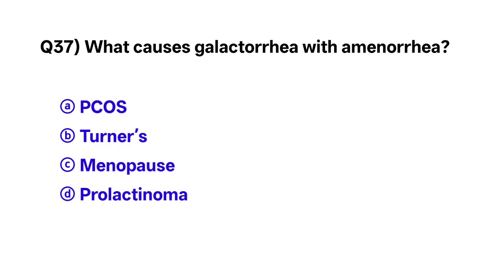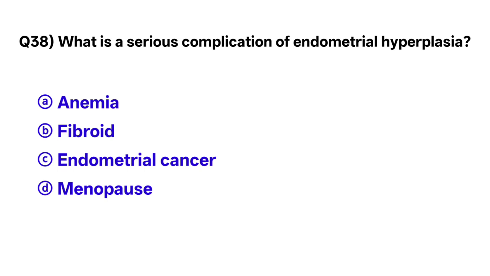Question number 37. What causes galactorrhea with amenorrhea? The correct option is D. Prolactinoma. Question number 38. What is a serious complication of endometrial hyperplasia? The correct option is C. Endometrial cancer.